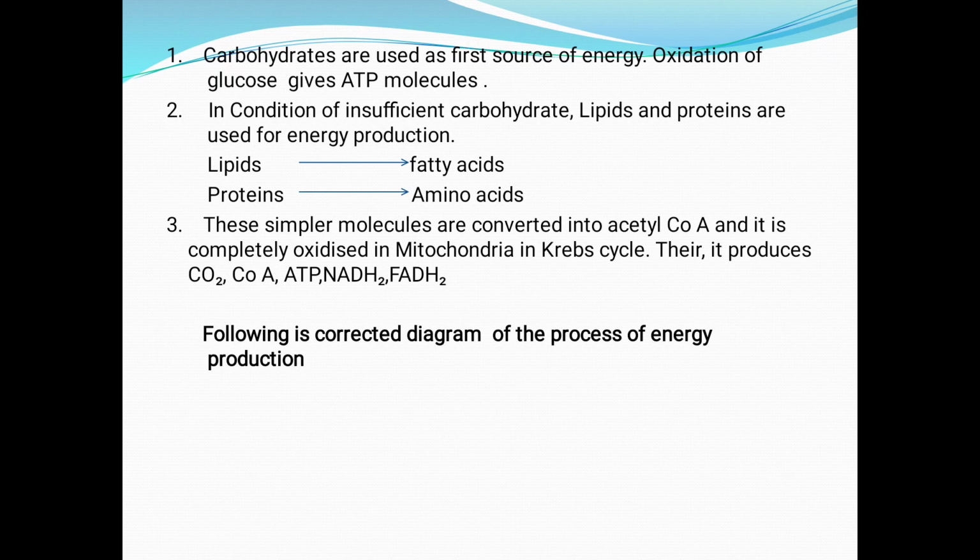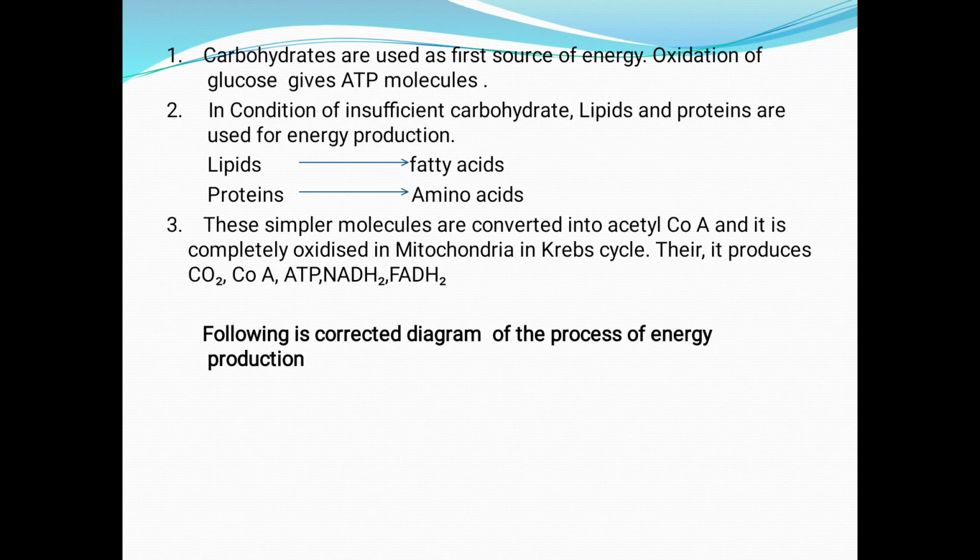These simpler molecules are converted into acetyl CoA, and it is completely oxidized in mitochondria in the Krebs cycle. This acetyl CoA enters the Krebs cycle and forms citrate. There it produces CO2, coenzyme A, ATP, NADH2, FADH2.